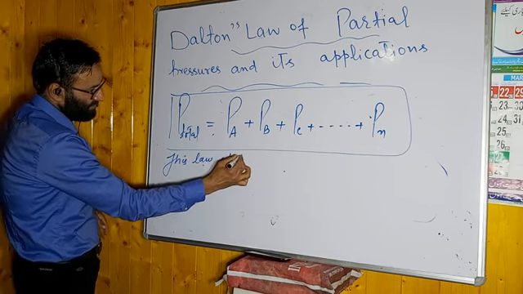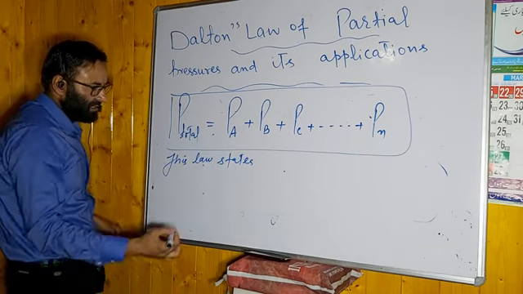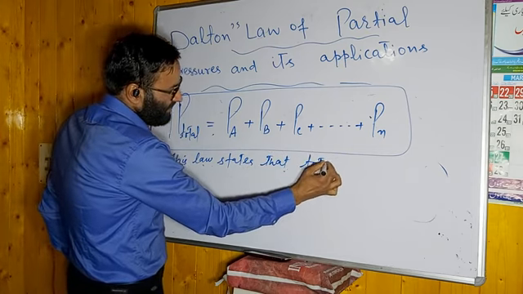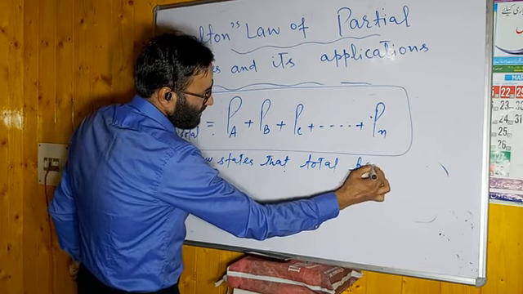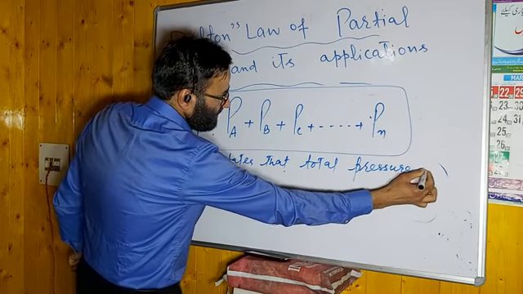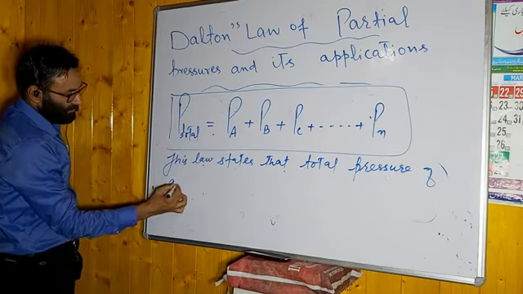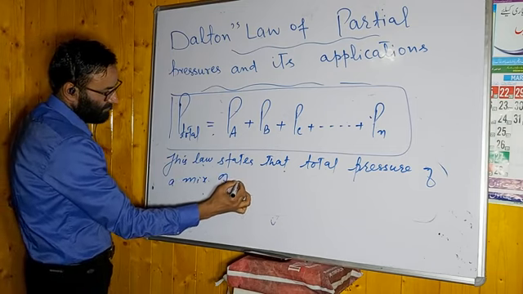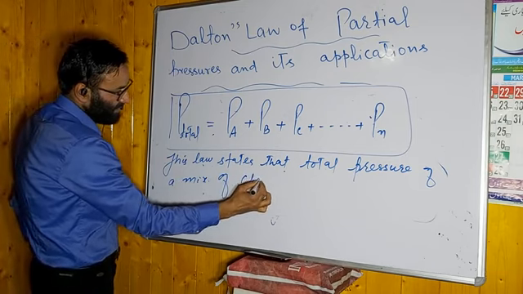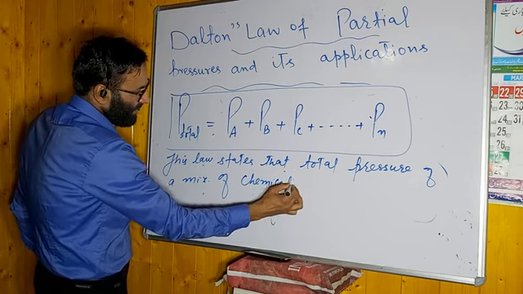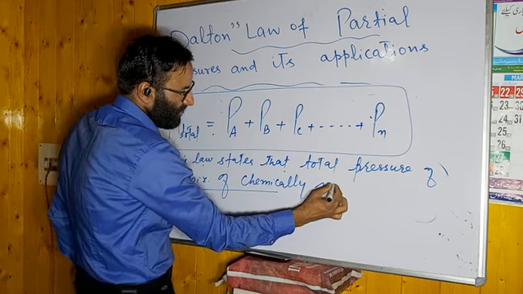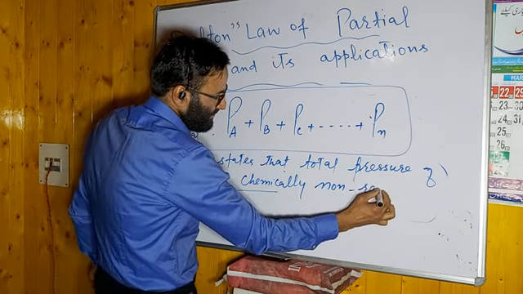What is the statement? I am repeating the statement again. This law states that the total pressure of a mixture of chemically non-reacting gases. This is the condition.